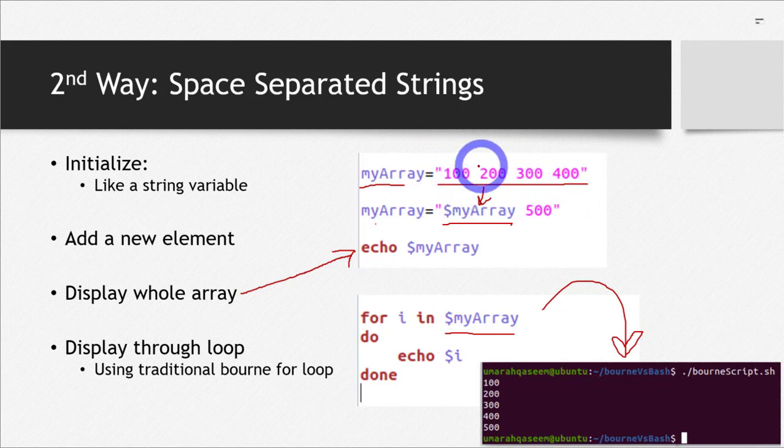Obviously this space, because the space is the one that is separating one element from the other. So I want to cut my string on the basis of spaces. If I cut my string on the basis of spaces, I will get 4 different elements, right?